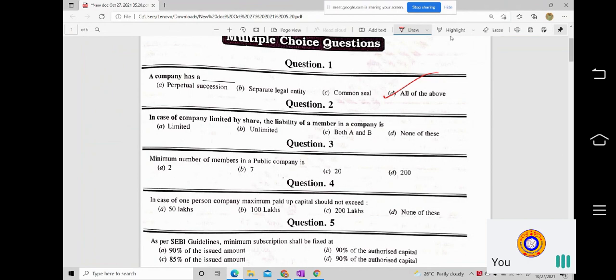The question itself has mentioned very clearly that in case of a company where the shares are limited, then obviously the liability of the members in the company will also be what? You have a clue over here. Company limited by shares. Obviously, it should be limited.